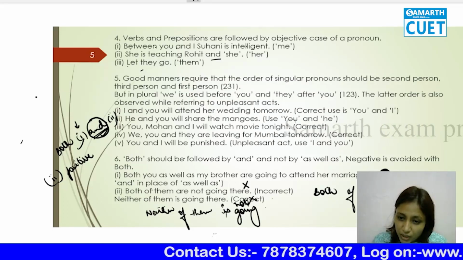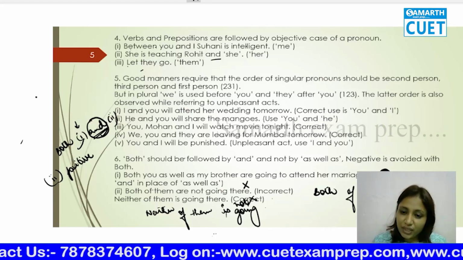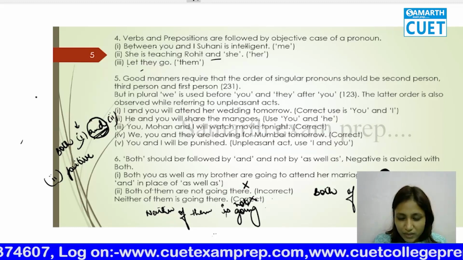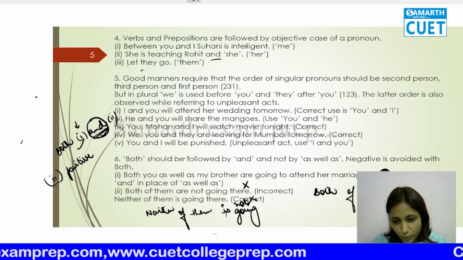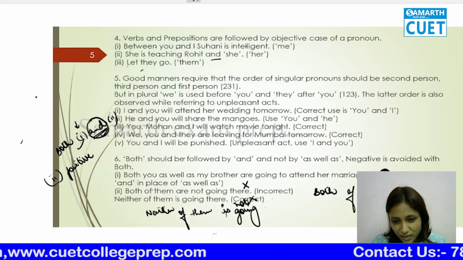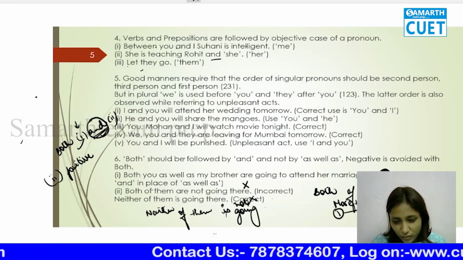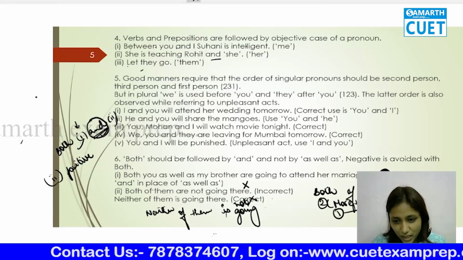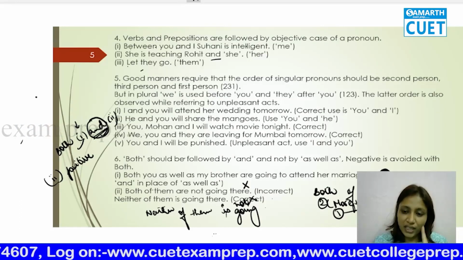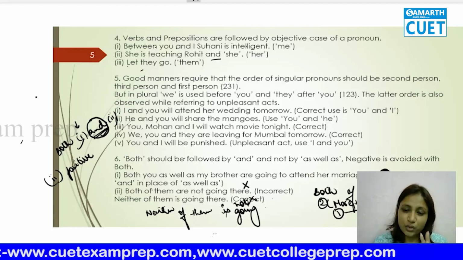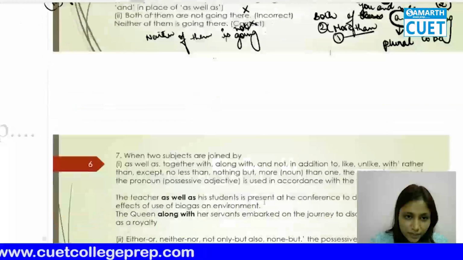The third rule: both will take a plural to be verb, because we are talking about two persons, more than one. So both has three rules. One, it is connected by "and". Second, it is positive. Third, it takes the plural to be verb. Understood? Let's move to the next rule.